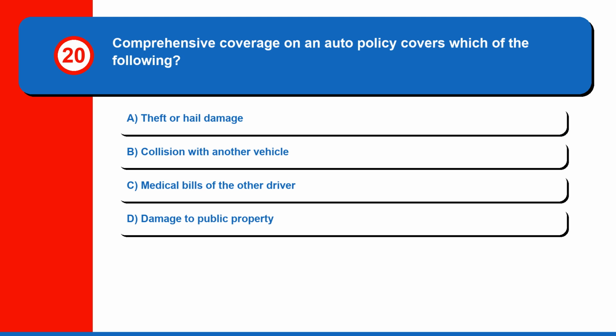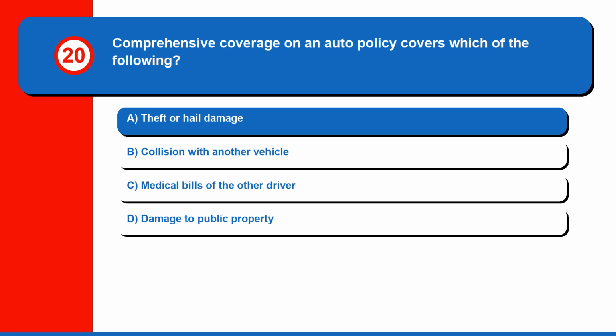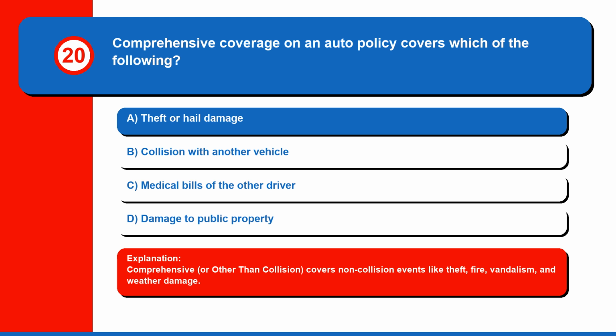Question 20. Comprehensive coverage on an auto policy covers which of the following? A. Theft or hail damage. B. Collision with another vehicle. C. Medical bills of the other driver. Or D. Damage to public property. The correct answer is A. Theft or hail damage. Comprehensive, or other than collision, covers non-collision events like theft, fire, vandalism, and weather damage.